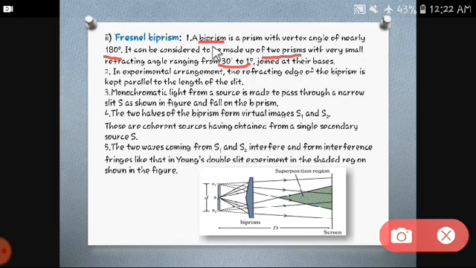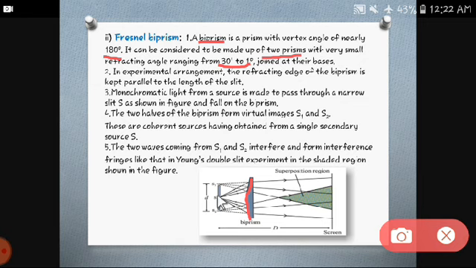What is the basic thing? Biprism means two prisms are joined together whose refractive angles range from 30 minutes to 1 degree, and they are joined by their bases. Now as you can see in the diagram, the refracting edges of the biprism are in front of this monochromatic light source, which is made to pass through the narrow slit S here.